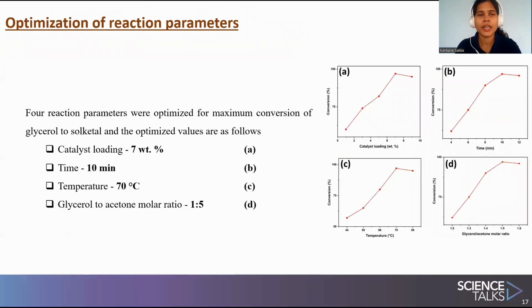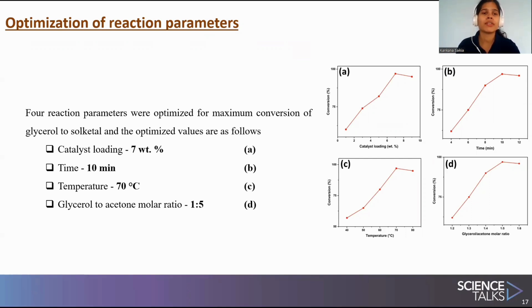For the optimum production of Solketal, 4 reaction parameters were optimized, and how the conversion of glycerol changes with the parameters has been shown in these 4 figures. Figure A represents how the conversion changes with catalyst loading. First, from 1 to 7%, the conversion increased, and when the catalyst loading was further increased from 7 to 9, it decreased.